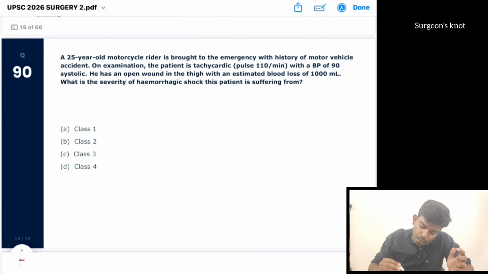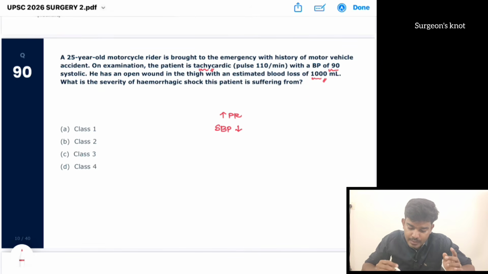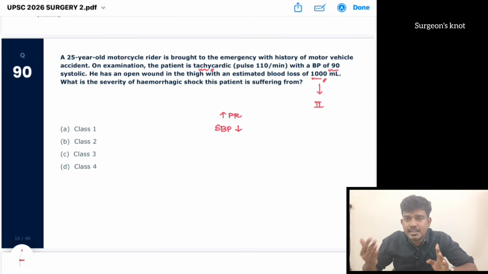A 25-year-old motorcycle rider is brought to the emergency with a history of motor vehicle accident. On examination, the patient is tachycardic, so there is an increased pulse rate, with a BP of 90 diastolic. So systolic BP is decreased. He has an open wound in the thigh with an estimated blood loss of 1000 ml. What is the severity of hemorrhagic shock this patient is suffering from? This is a little bit controversial question. This blood loss is suggestive of class 2, whereas the increased pulse rate and decreased systolic blood pressure are suggestive of class 3.